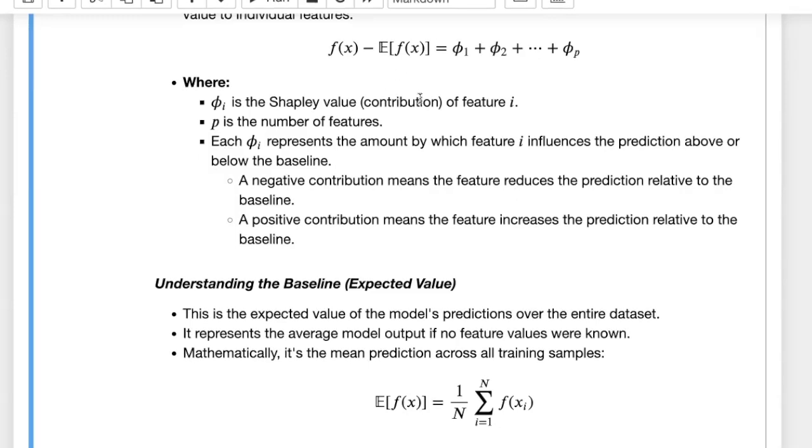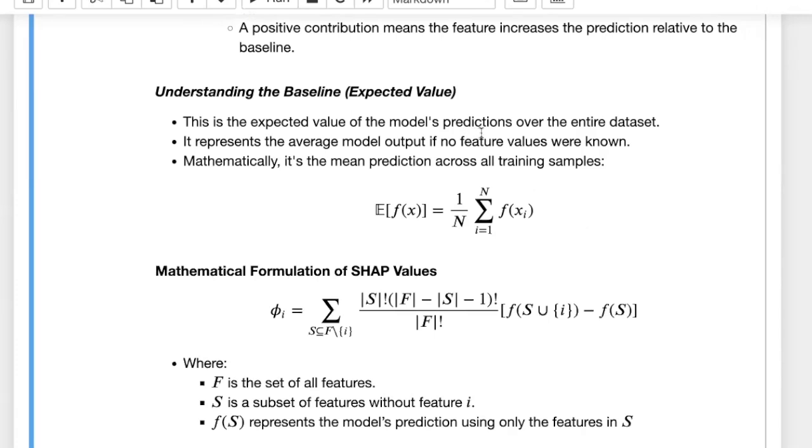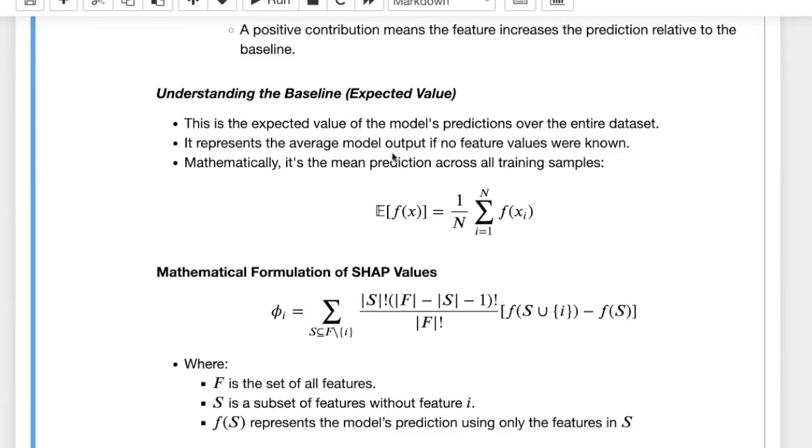So what is this E of f of x? This is the expected value of the model's prediction over the entire data set, or the data set that we provide, usually training. We always have to have a subset of data for explainability, and that's the average of the model predictions over that set. The way you can think about this is that it represents the average model output if no feature values were known. So this is our baseline.